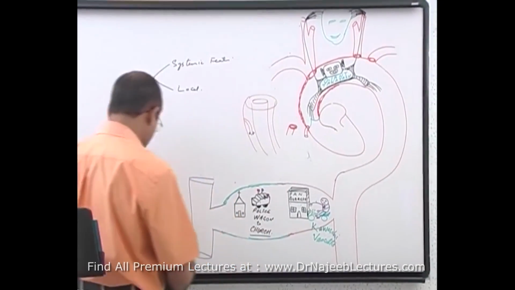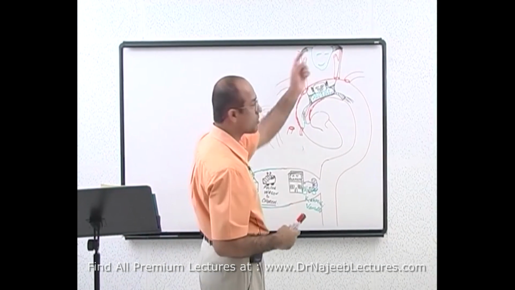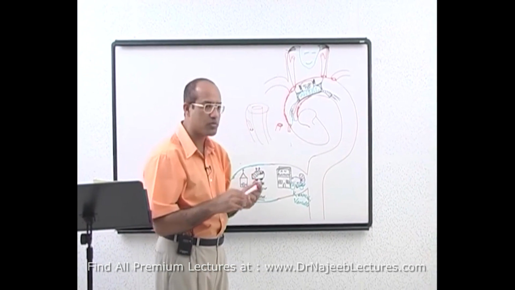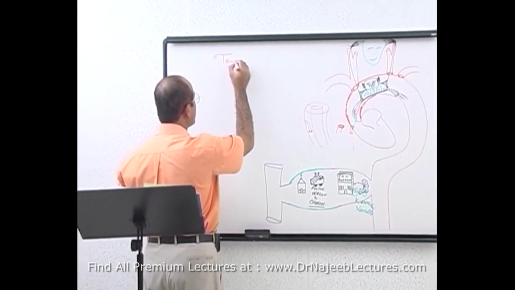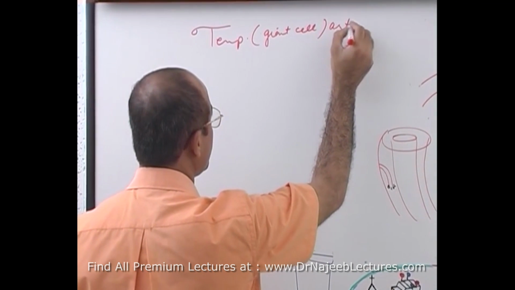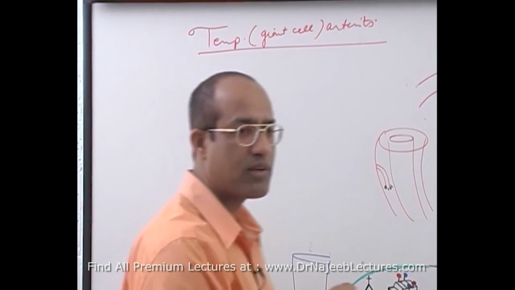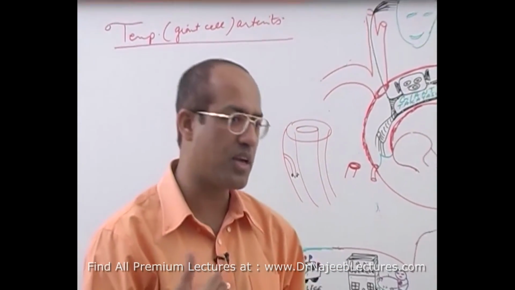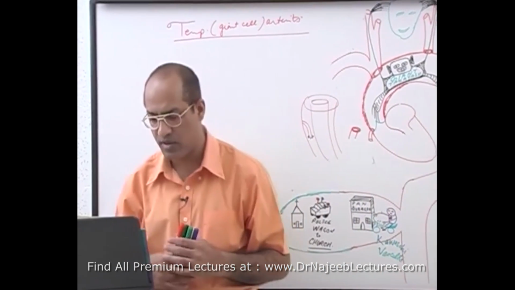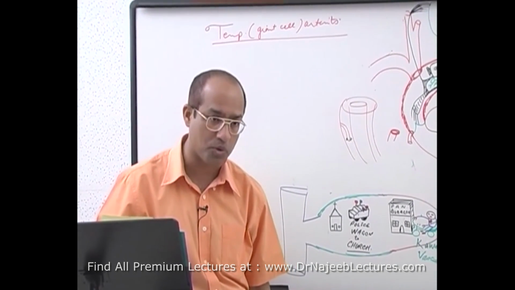Temporal arteritis. When we talk about temporal arteritis, the other name is giant cell arteritis, right? So what are the important points about temporal arteritis or giant cell arteritis? Temporal arteritis is an immunological process producing severe inflammation of the temporal arteries, but it may involve the vertebral arteries, the maxillary artery, and the ophthalmic artery, right? And rarely it may also extend its inflammatory process to the aorta.